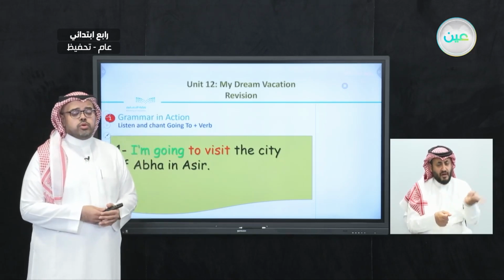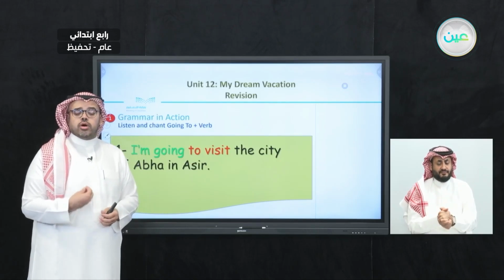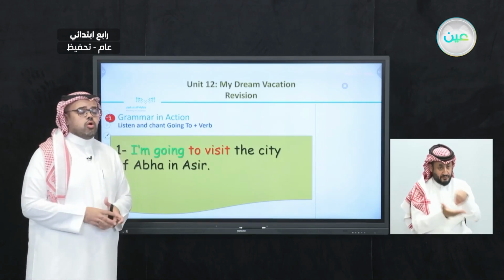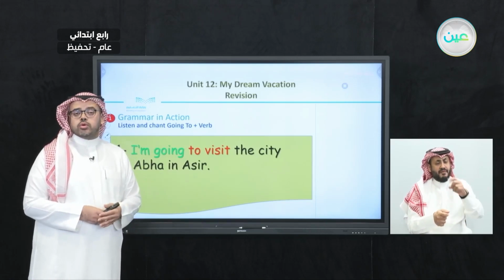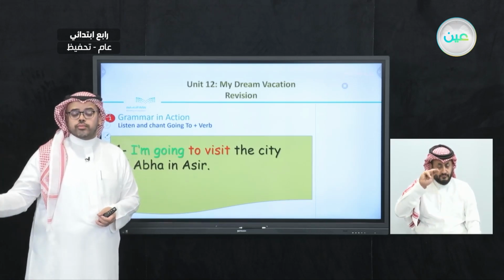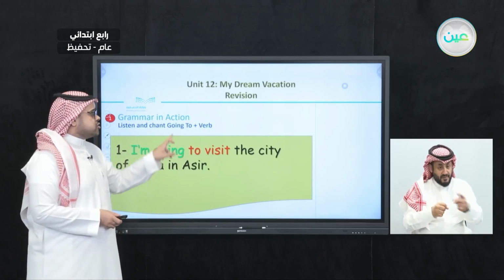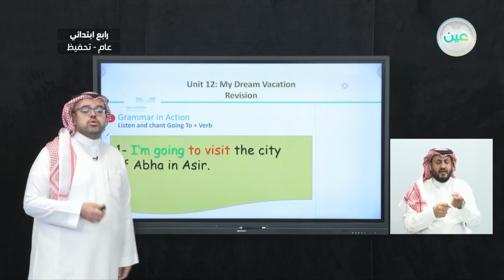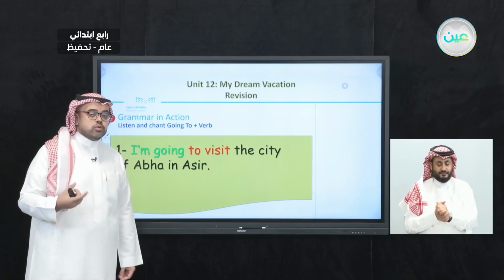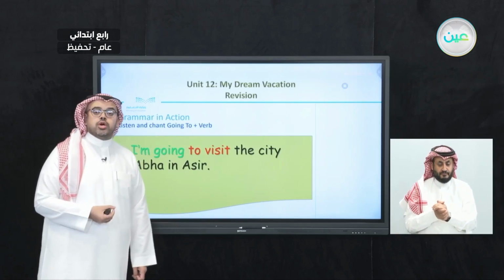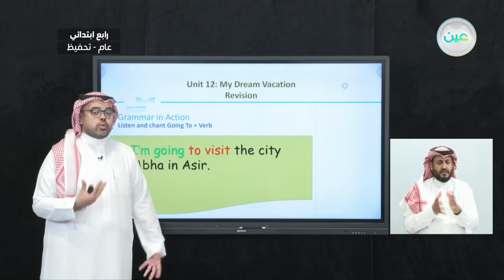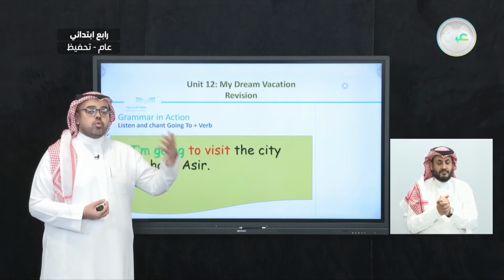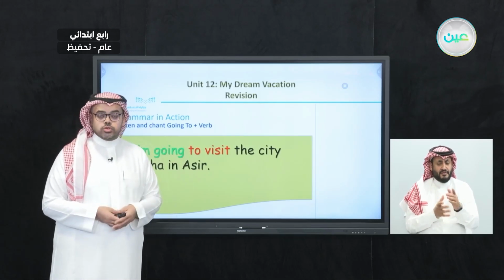For example, when we say I am going to school, or I am going to the supermarket, or I am going to my friend's house. Here, we said that we use going to to talk about our plans, our wishes or our wills, about the things that we want to do in the future.